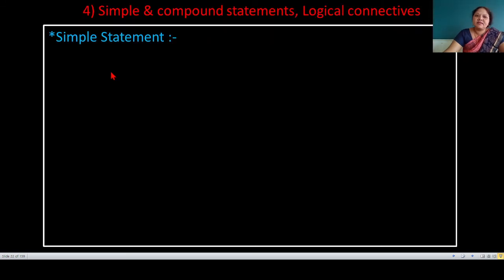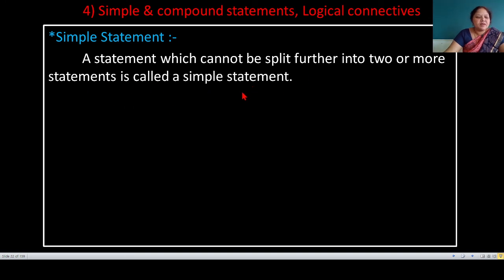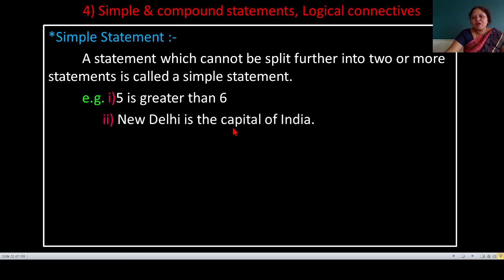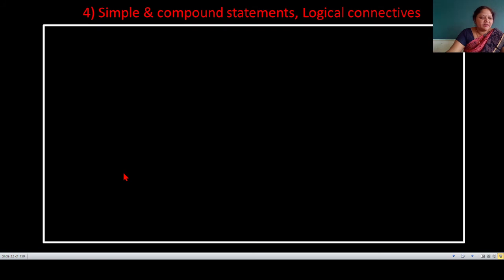Next point is simple statement. Definition of simple statement: a statement which cannot be split further into 2 or more statements is called a simple statement. For example, first example is 5 is greater than 6. Second is New Delhi is the capital of India. And third, 3 and 5 are twin primes. All of these statements cannot be split or divided. Therefore, these statements are simple statements.